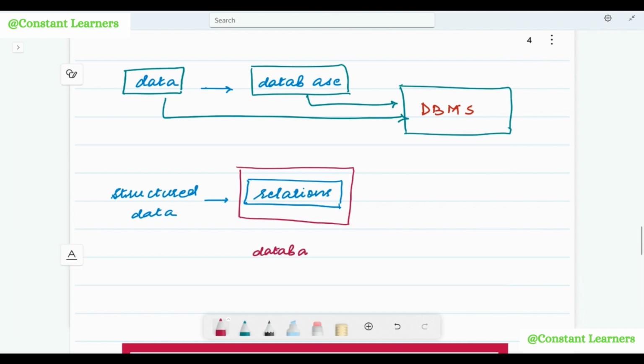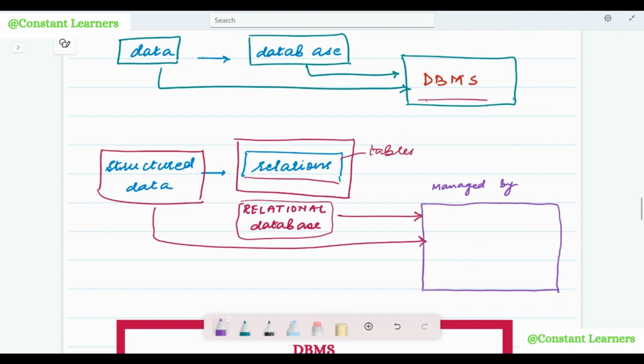Since the structured data is stored inside the relations, this database is known as a relational database. These relational databases are managed by a different kind of database management system known as Relational Database Management System, RDBMS.